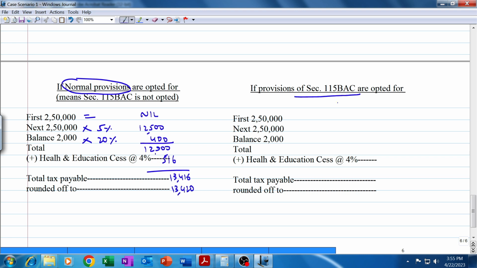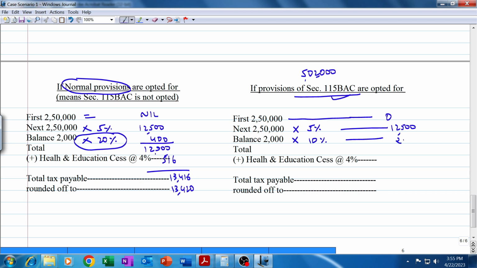In case he opts for 115BAC, then income will still remain the same, 5,02,000 only. Standard deduction from house property is allowable even if opted for 115BAC. What is not allowed is set off of loss from the house property chapter. Under this section 115BAC, tax on the first 2,50,000 will be 0. The next 2,50,000 will still be at 5%, same as normal provisions, 12,500. But the difference will be created here. The balance 2,000 which was getting taxed at 20% will here be taxed at 10%. The next slab is of 10%. 200 will be the tax.